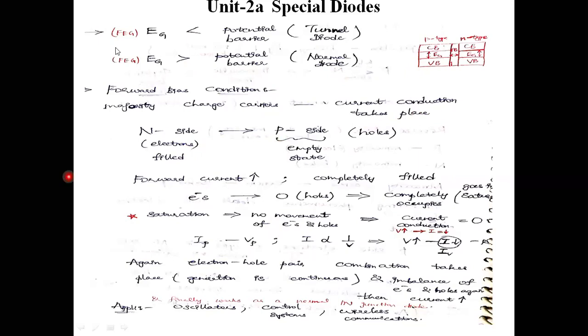These electrons flow into the P side and reach the holes, completely occupying them. The electrons present in the conduction band occupy the valence band, and it reaches the saturation level. That point is the peak point, which we call the peak current value.